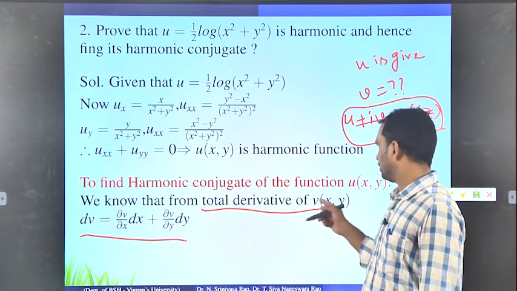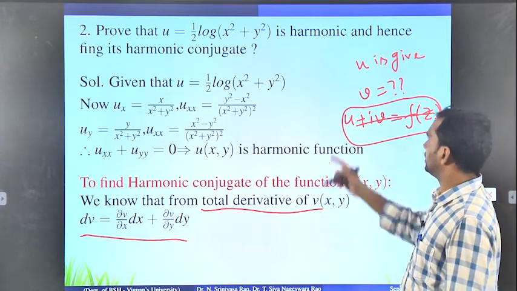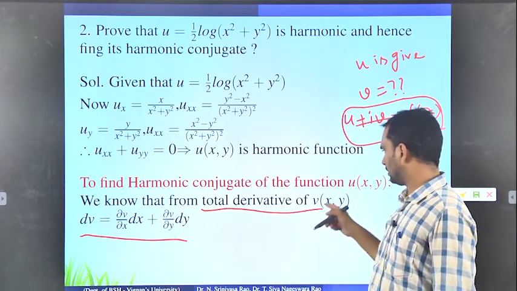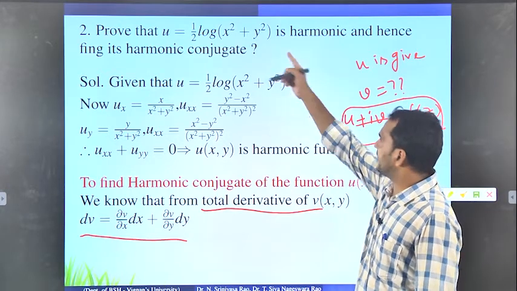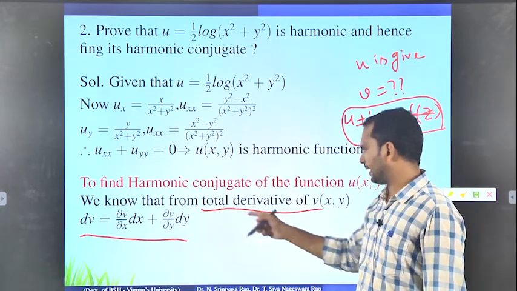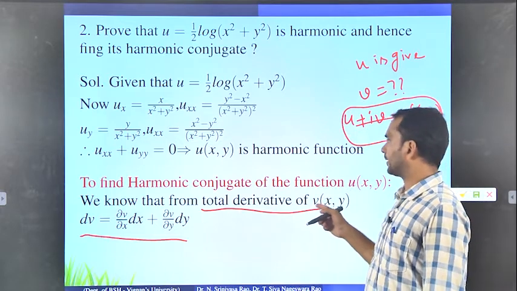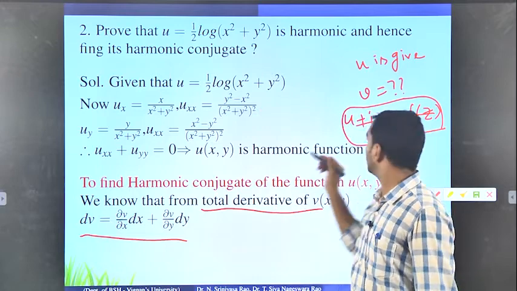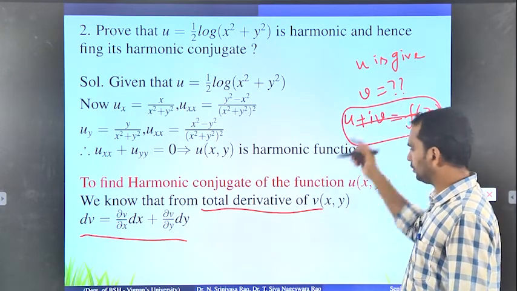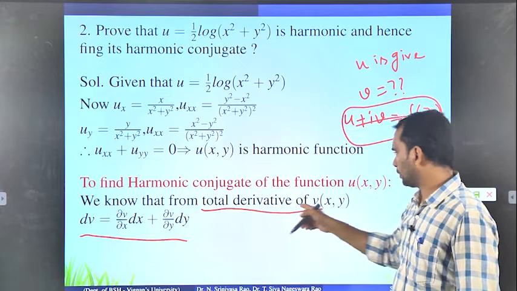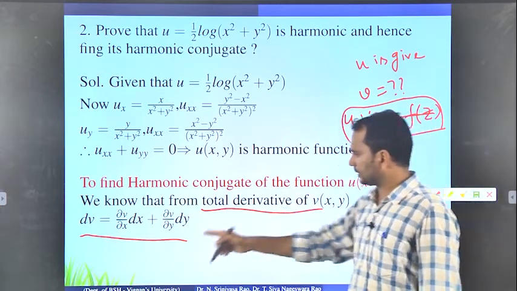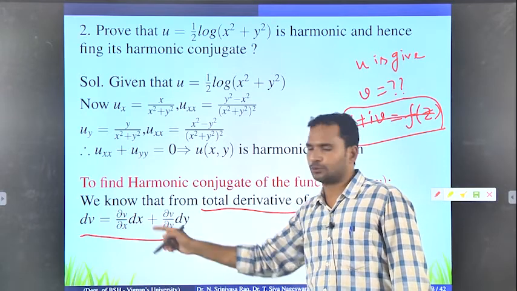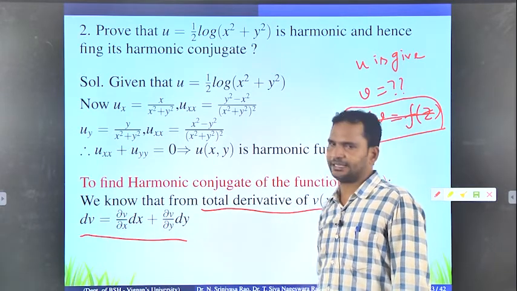Just remember one more thing. If u is given, you have to find v, so we write the total derivative of v here. Suppose v is given and you want to find u, then you use the total derivative of u formula. Since here u is given and I want the v value, we find the total derivative of v: dv equals del v by del x into dx plus del v by del y into dy.